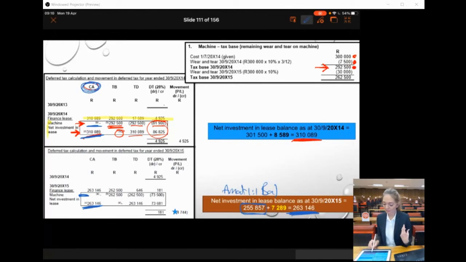So after the first lease payment, the balance, but then we have to add the 3 months additional unearned finance income that we have actually earned. So by releasing it from unearned finance income, we are actually increasing the carrying amount of my net investment in the lease. So that's why I'm adding it here to get to my closing balance of 263,146.